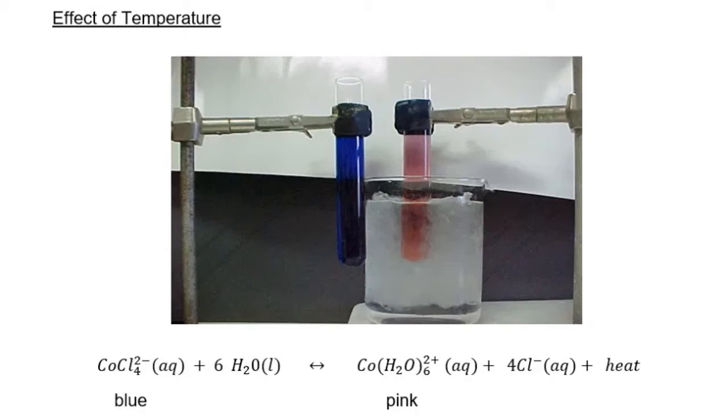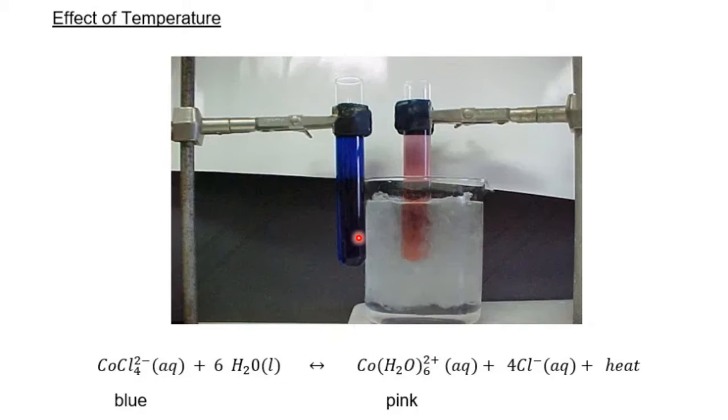Now the effect of temperature is seen in one more experiment. This is the reaction between cobalt chloride ion and the water molecule to give the complex. This is exothermic in nature. So when it is exothermic, as usual, it doesn't lack heat. If you increase the temperature, this reaction starts in reverse. What is reverse? Pink becoming blue, with increase in temperature.